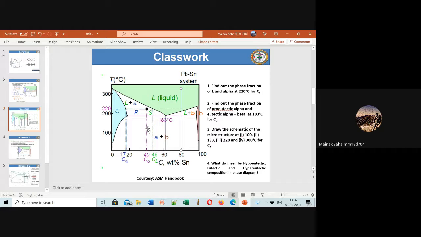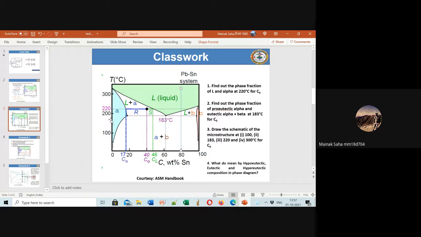So can you tell me, guys, what this line is? It is the eutectic line, because only below this temperature do you find that the liquid transforms to two solid solutions, alpha plus beta. See this horizontal violet line here, this represents your eutectic line, and the corresponding temperature is the eutectic temperature, because only below this temperature does the liquid completely transform. It doesn't transform step by step.